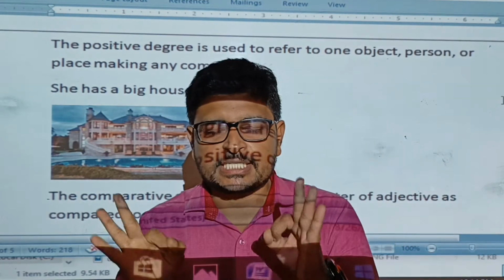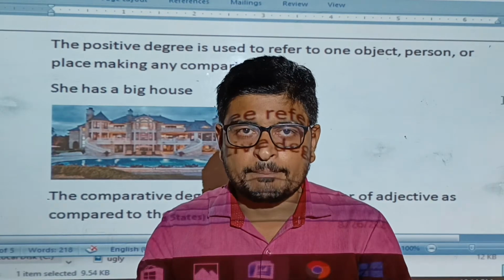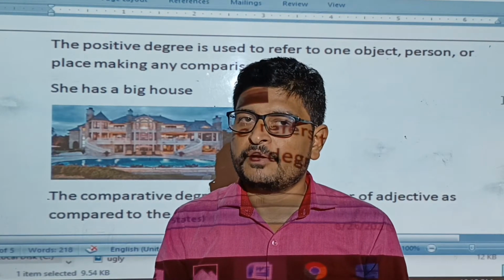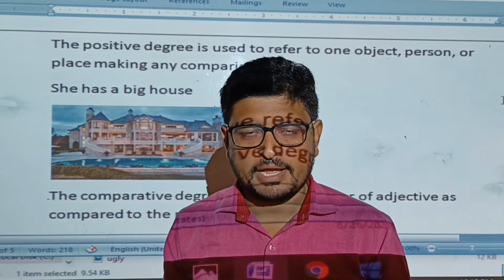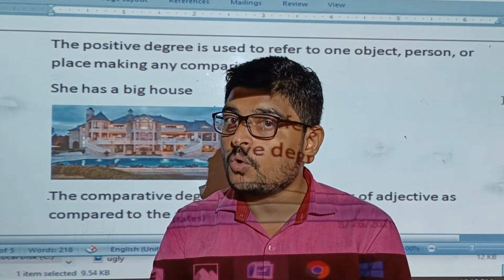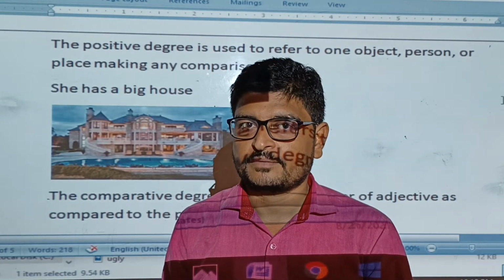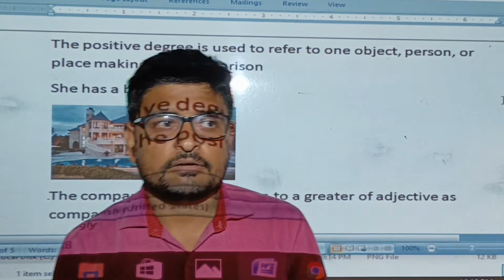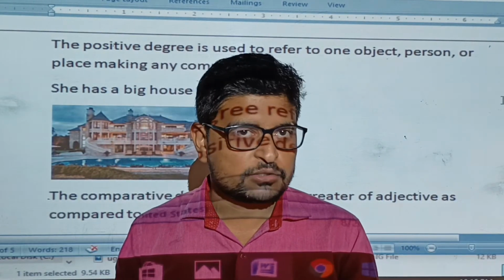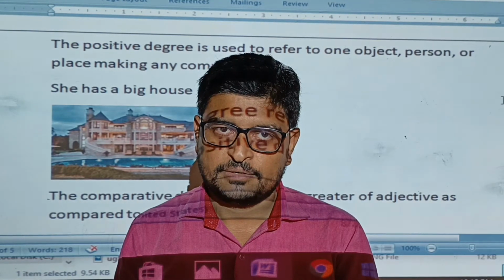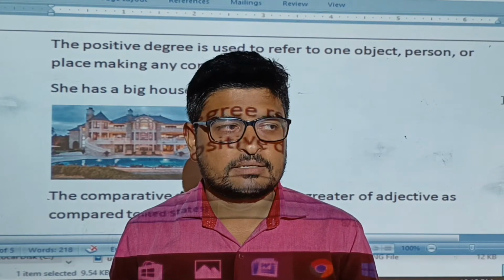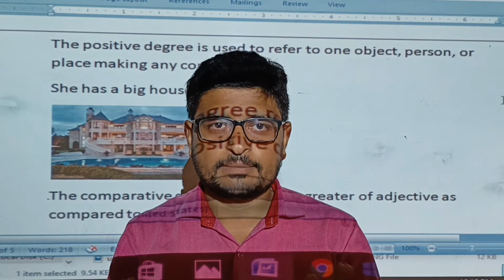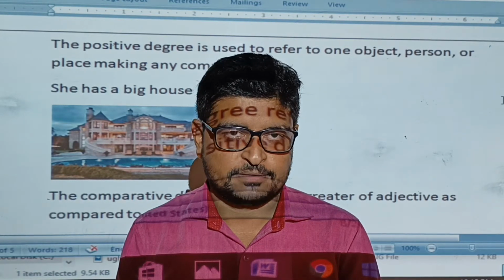It is a simple sentence. There is no comparison in positive degree. I have a pen, I have a red pen, so there is no comparison. My father is intelligent, there is no comparison. Navsari is a big city, there is no comparison.